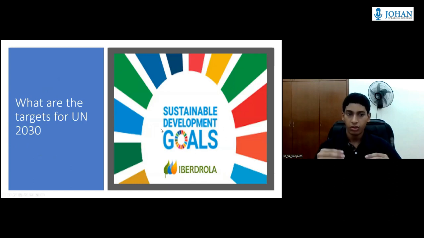What are the targets for UN 2030? Part of the 2030 agenda, the UN is trying to resolve both internal and external problems, for example, poverty or climate change.